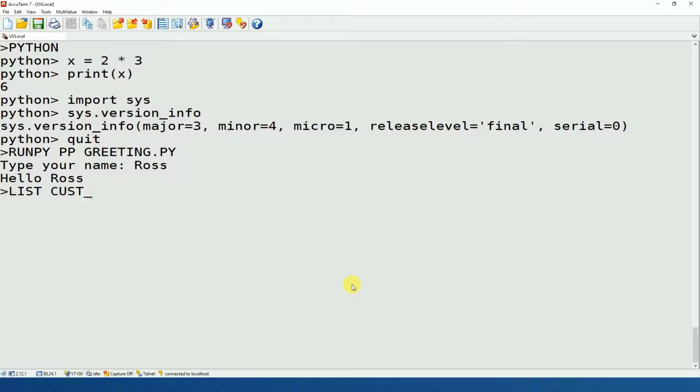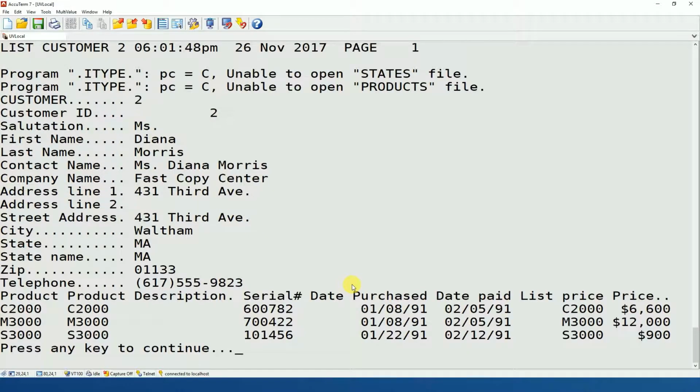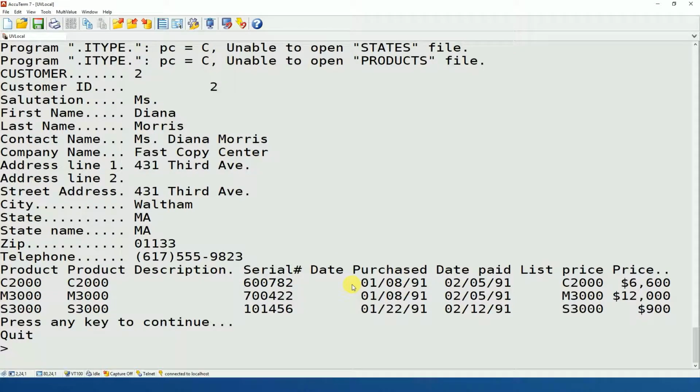I've actually made that data available from my Ross account. So if I do list customers 2, there's the output of customer number 2, Diana Morris. She works for the Fast Copy Centre, 431 3rd Avenue. So there's that simple record from the customer file.